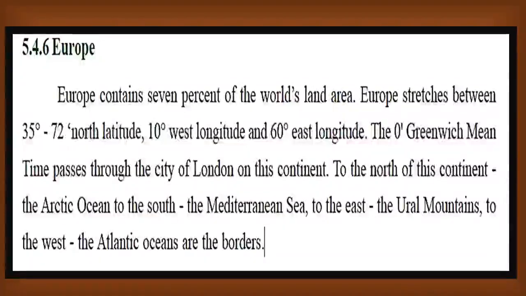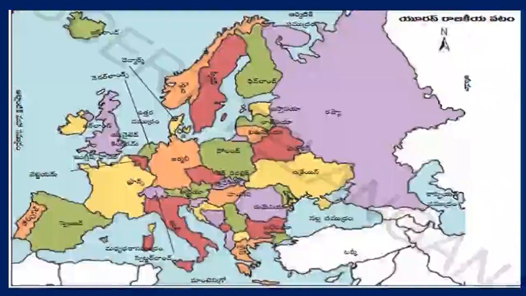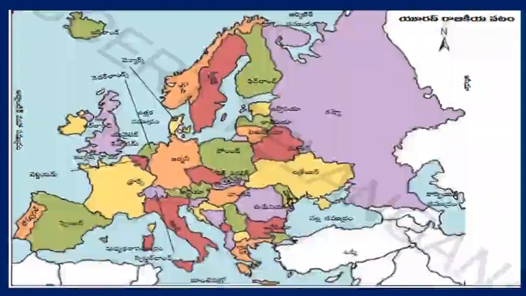To the north of this continent we have the Arctic Ocean, and towards the south is the Mediterranean Sea. To the east are the Ural Mountains, which are common to Asia as well as Europe. And to the west, the Atlantic Ocean is treated as the border of this continent. Also here you can see in the picture, this is towards the Arctic, the north side, and the Atlantic, and here it is sharing with the Asian continent, the Ural Mountains we can see here, and this side we have the Mediterranean Sea.